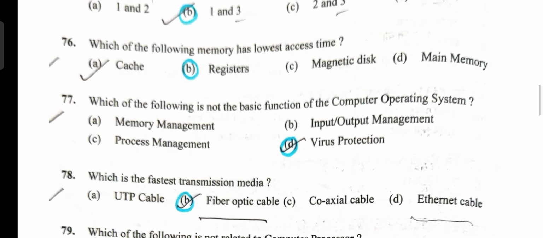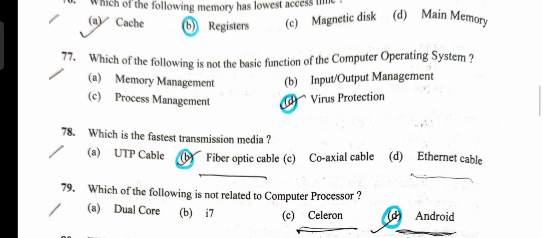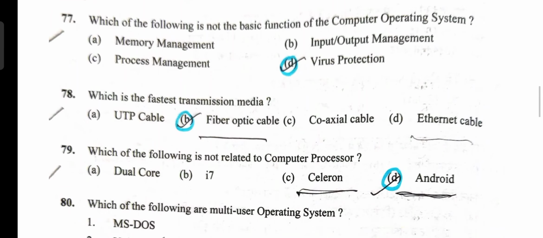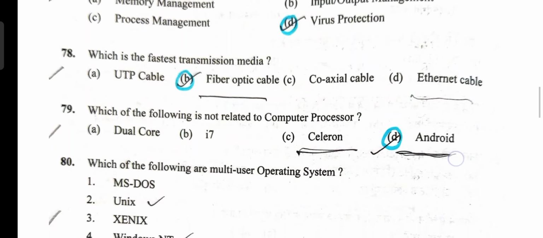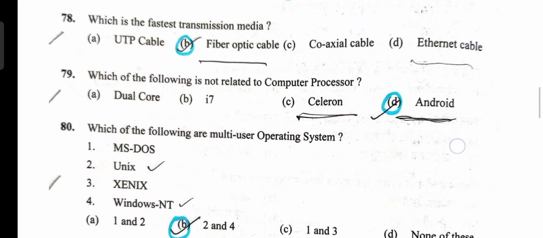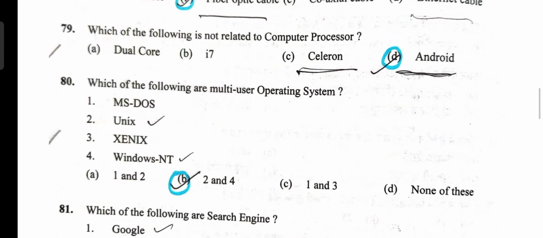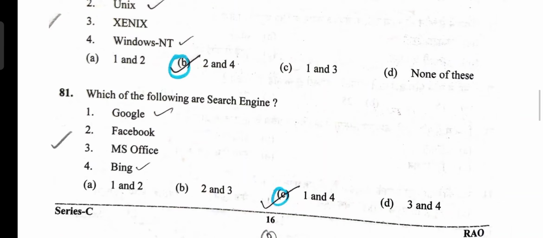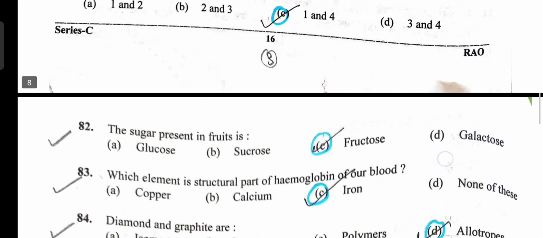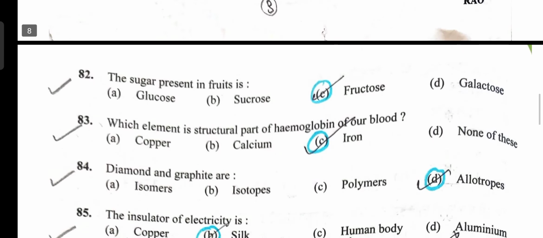Not a basic function of a computer operating system is virus protection, option D. Fastest transmission medium, fiber optic cable, option D. Not related to a computer processor, Android, option D. Next question: multi-user operating system, Unix and Windows NT, option B, that is 2 and 4 is correct. Next question: search engine, Google and Bing, option C is correct, 1 and 4. Sugar present in fruits, fructose, option C.